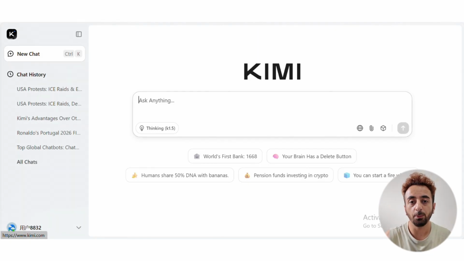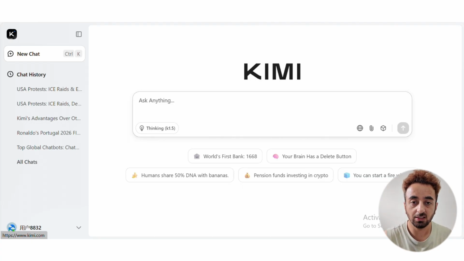You don't need to pay a single dollar to get a subscription or anything like that. If you want to access ChatGPT 4 or the advanced mode, you need to pay. But Kimi is free and you can access Kimi from anywhere all over the world.